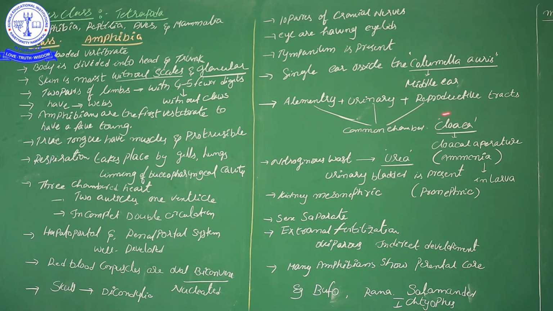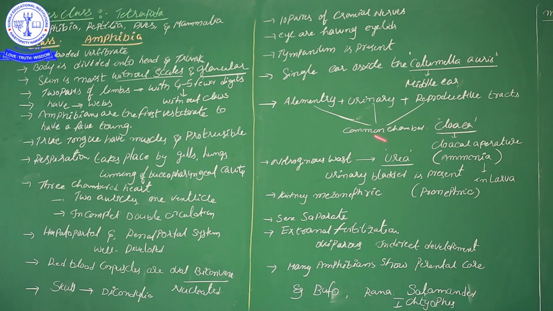And the reproductive tracts open into proper openings, if it is male, or if it is female, a vagina, like that, a particular individual opening is present in some of the developed organisms. But in amphibians, the alimentary canal, urinary bladder and reproductive tracts all combinedly open into one common chamber. That common chamber is called a cloaca, a very important character.